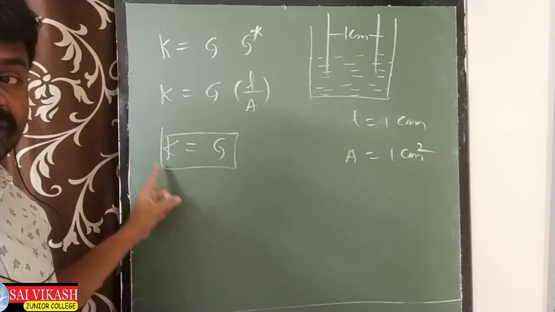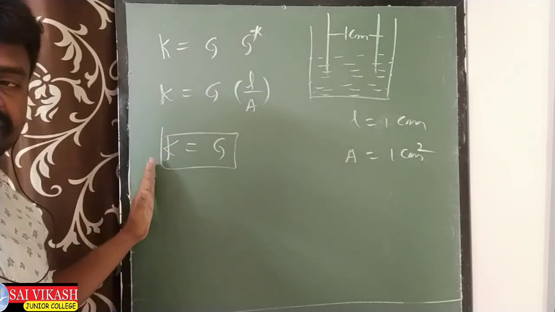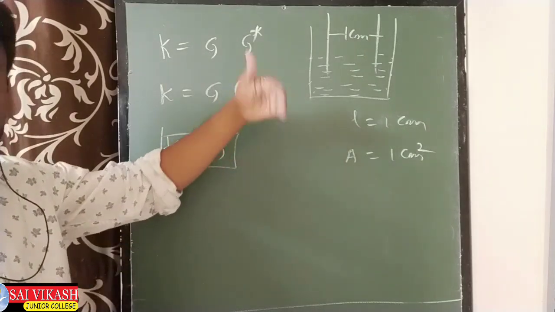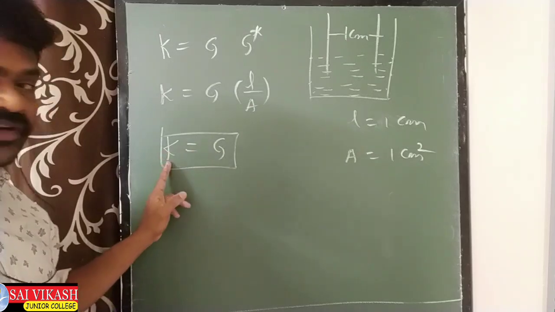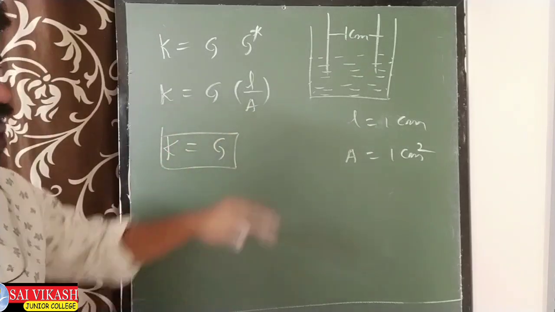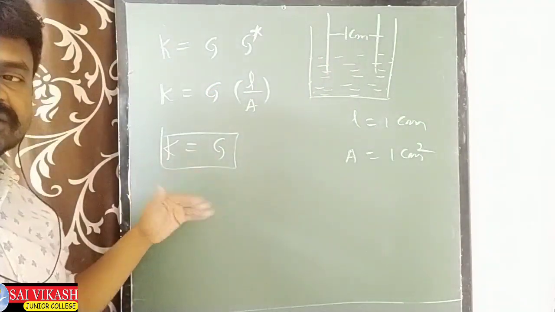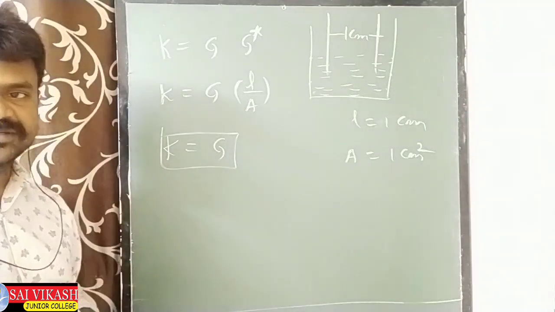Conductivity increases when conductance increases, means when the number of moles of ions increases, the conductance or the conductivity also increases. If number of moles of ions increases, G increases. As G increases, K also increases. This is actually what happens.